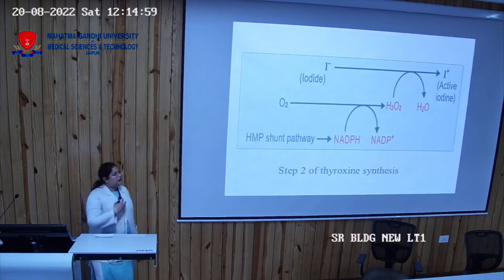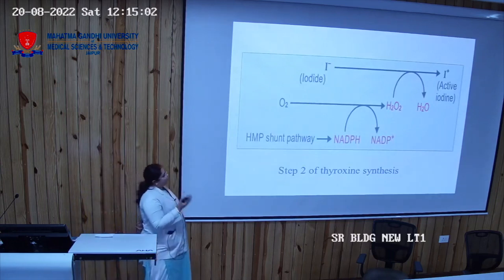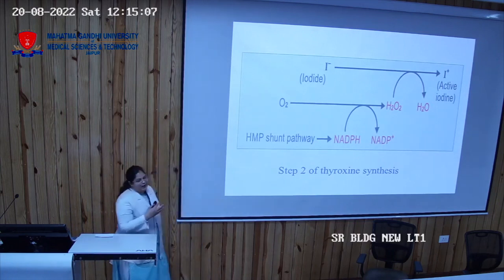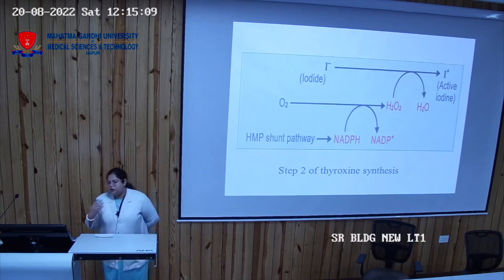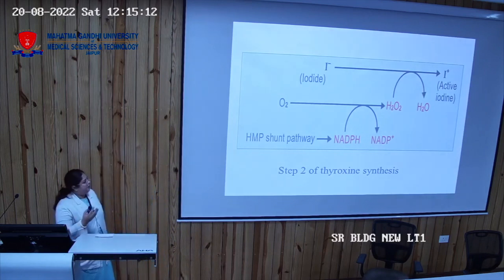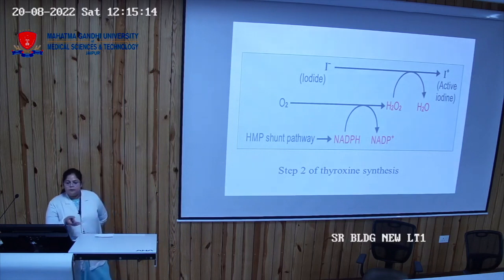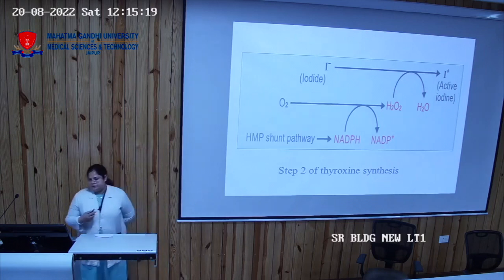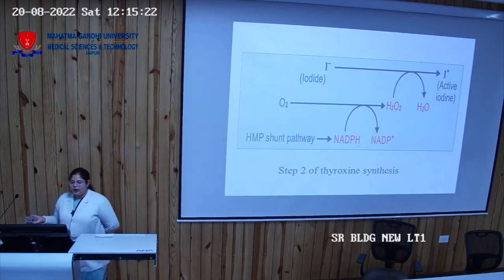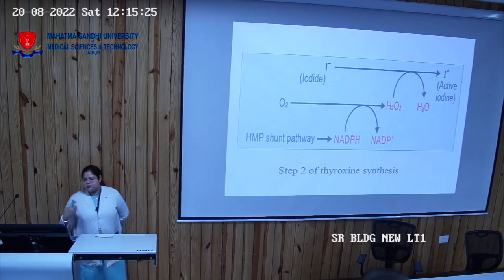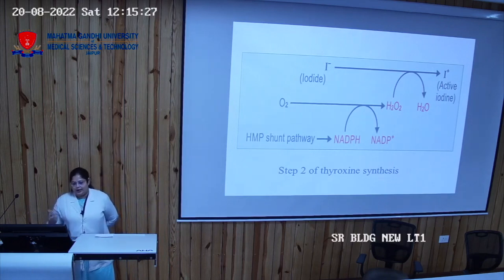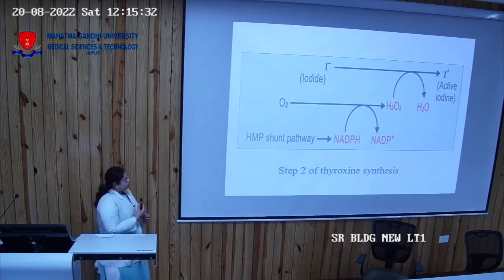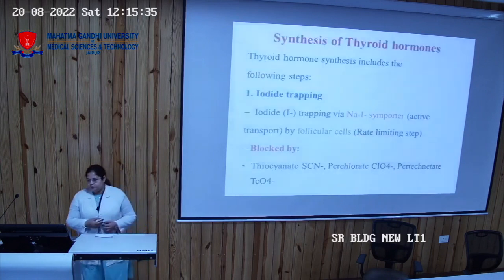Then the iodine is converted into iodide, and with the peroxide the iodine is formed. This peroxide is formed from the HMP shunt through the formation of NADPH, and this NADPH is converted into NADP. So this is the activation of the iodine. Iodide is converted into iodine, which is the active form, in the presence of hydrogen peroxide. This hydrogen peroxide requires NADPH, which is synthesized through the HMP shunt.